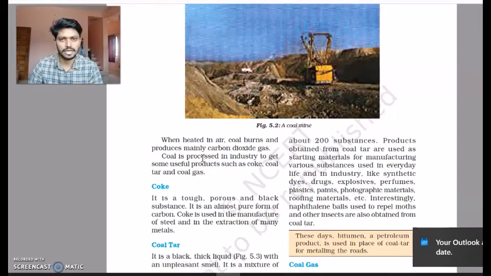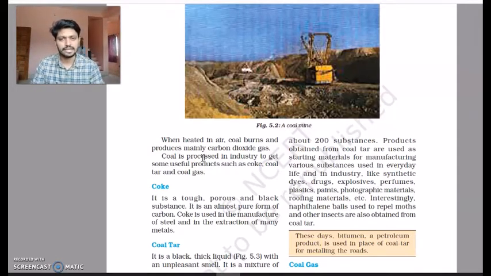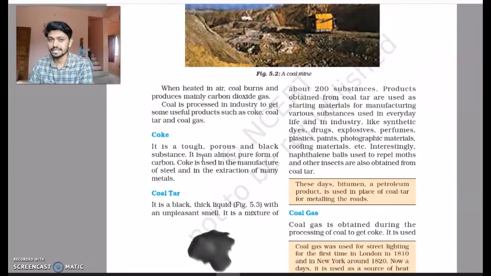Well, the thing is, coke is pretty much tough. It has certain pores in it. So what are pores? Pores are nothing but एक piece में when you have lot of holes which allows the entry of air is called a porous substance. So coke is tough, it is porous, and again, since coal is black, definitely coke has to be black. Mainly coke is used for preparation of steel, and it also helps in preparation of some other metals in industries.